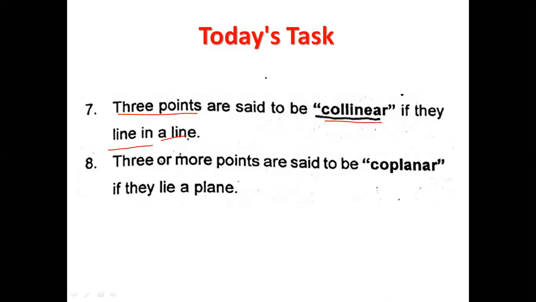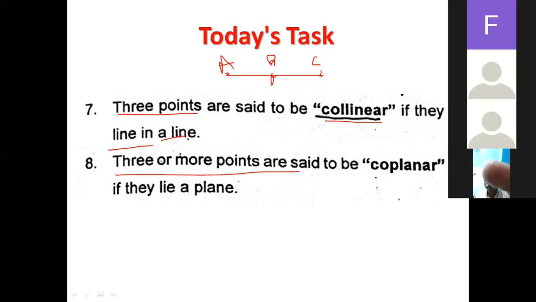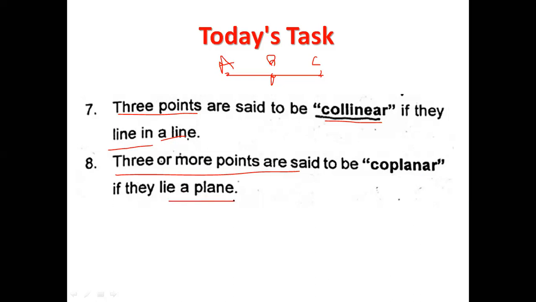So there is a line and 3 points: point A, point B, and point C. Because they are in a line, they are called collinear. Three or more points are said to be coplanar if they lie in a plane.